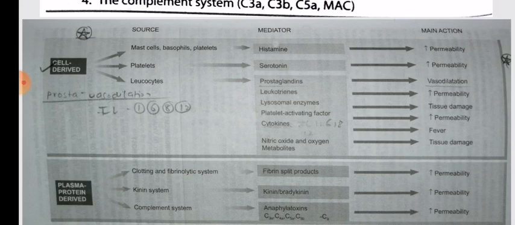Plasma protein derived: the clotting and fibrinolytic system, with fibrin split products, which increase the permeability. The kinin system, kinin and bradykinin, which increase the permeability. And the complement system, finally, anaphylatoxins C3A, C4A, C5A, and C5B to C9, which increase the permeability.